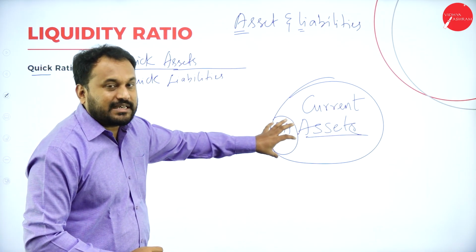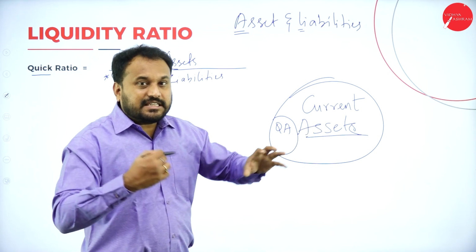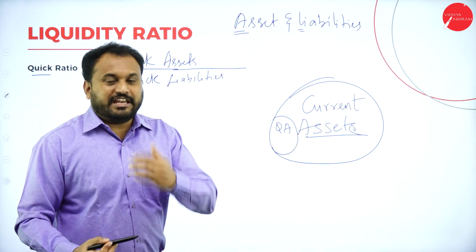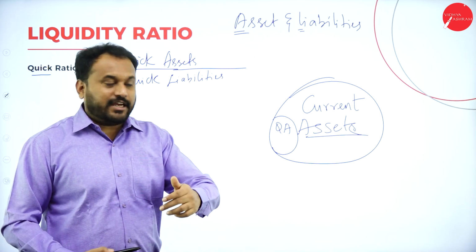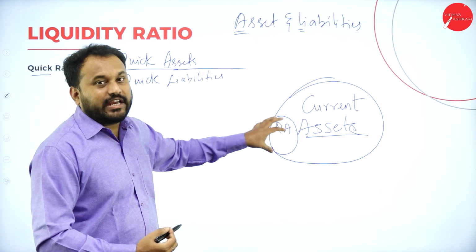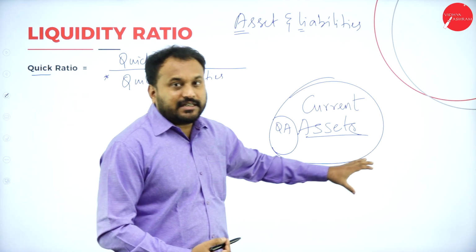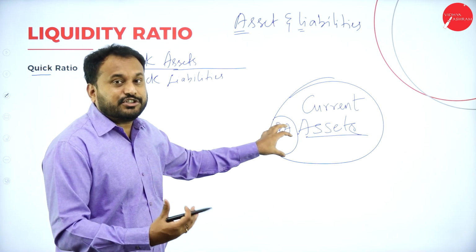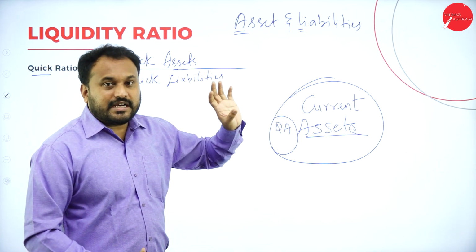What do you mean by quick asset? That means it can easily get converted to cash. That is called quick asset. Very fast, without any delay, whatever we get very fast, that is called quick asset. So what is current asset? Easy conversion to cash. And here, very fast conversion to cash is called quick asset.